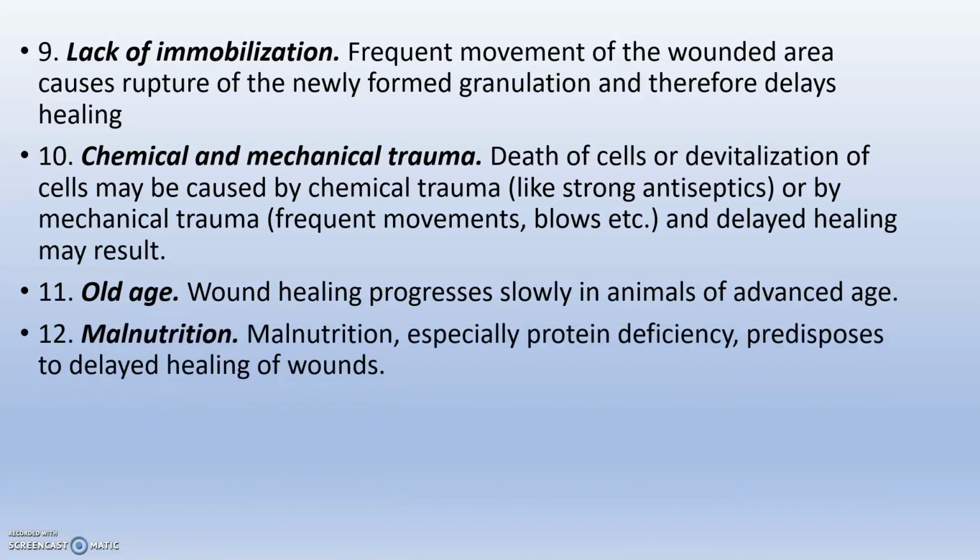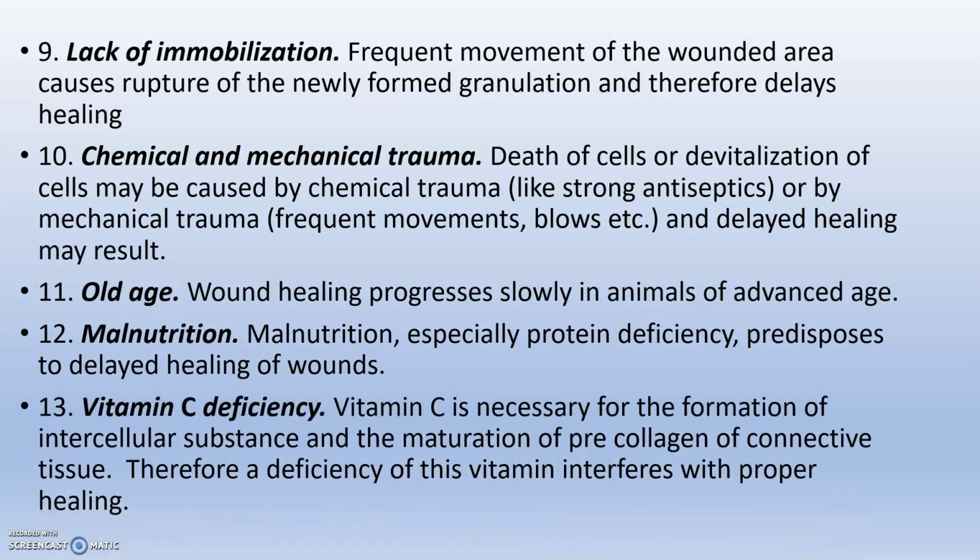So next is malnutrition. If at all the animal is not nourished in a proper manner, especially whenever there is protein deficiency, that will predispose to the delayed wound healing. So next is vitamin C deficiency. Vitamin C is necessary for the formation of intercellular substance and collagen, and the maturation of pre-collagen of connective tissue. There should be vitamin C. So whenever there is a deficiency of vitamin C, the wound healing will not be proper.